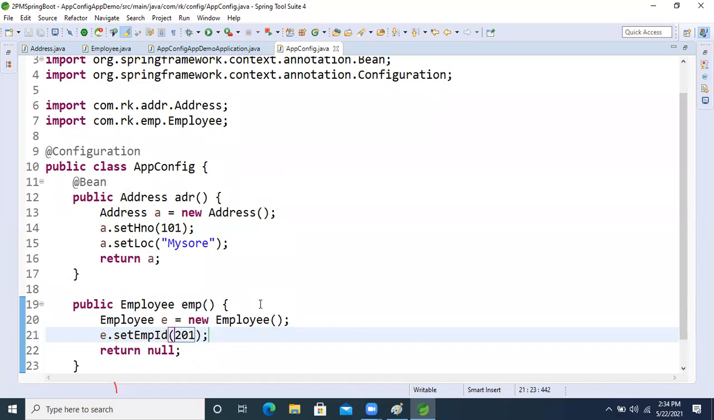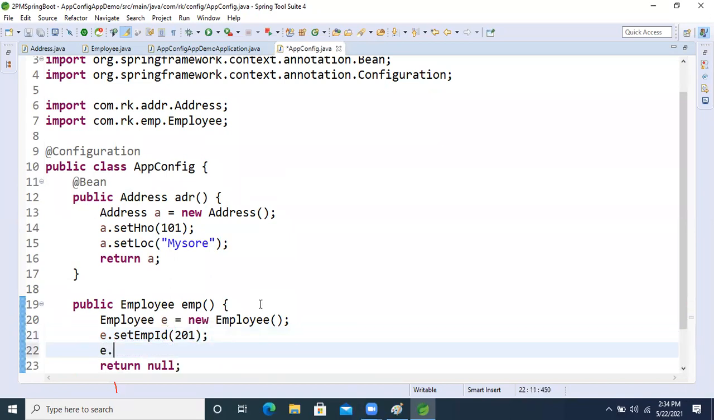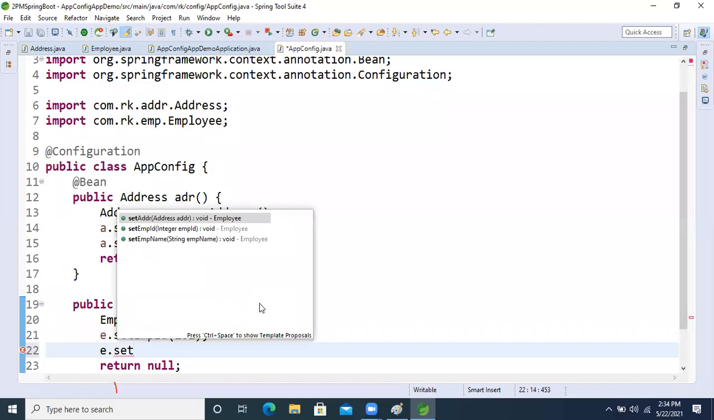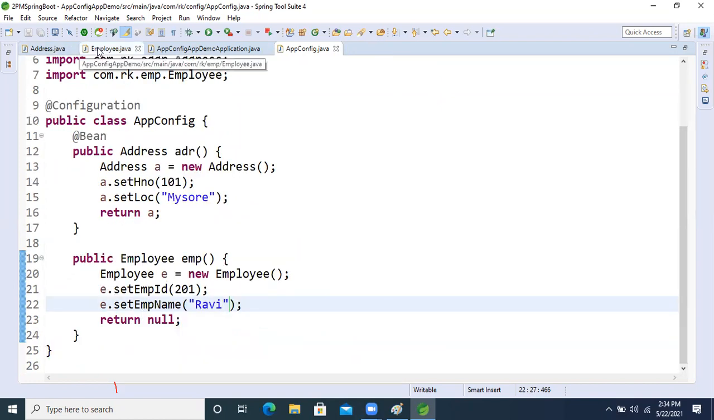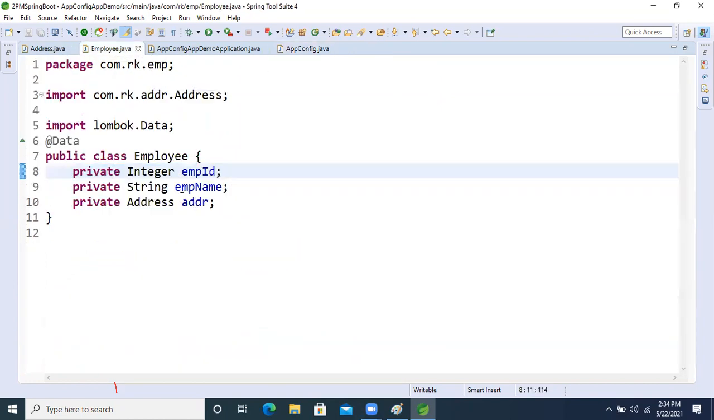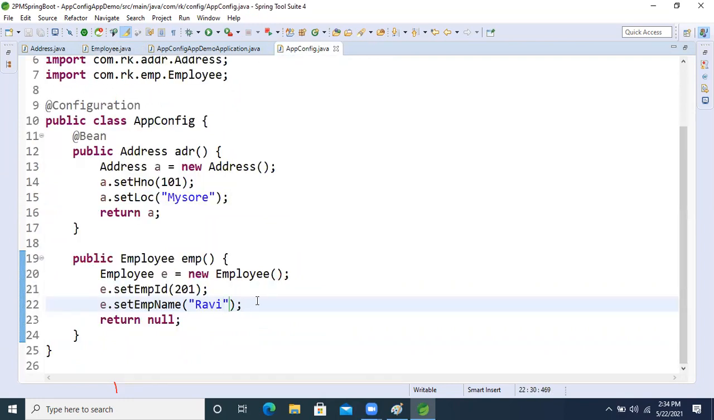Okay, after that the next one is what? e dot setEmpName, after my name only, right? Ravi, I'm taking Ravi. Fine now, guys. Another one is what? Address class. We need to inject inside this Employee. Employee is associated with what? Address class.